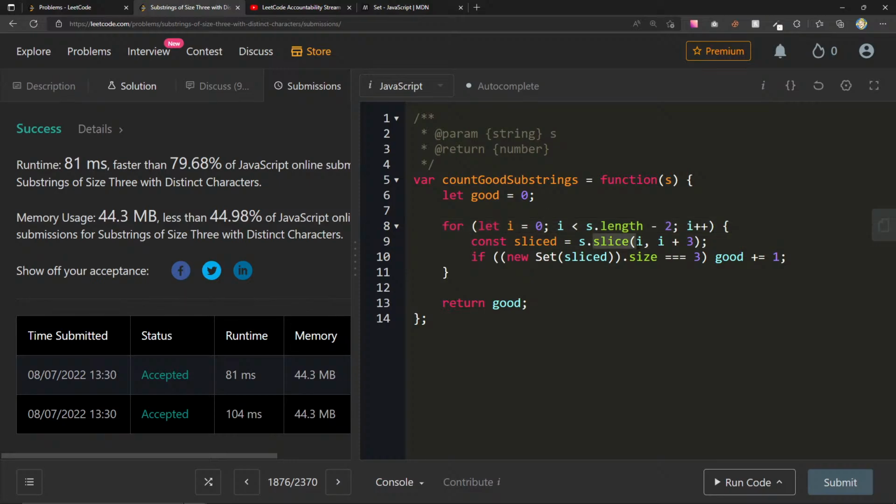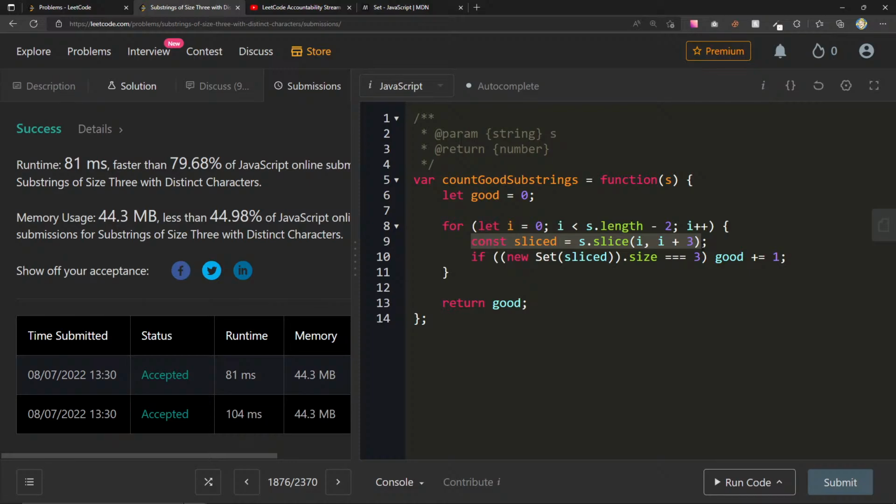For every single n, we're also creating this slice, which is always fixed. So maybe that's just constant because it's not being altered by the size of the input. Typically a slice can vary depending on the slice you're getting, but this slice will always be constant. It doesn't matter the size of the string. So this is just O of 1, and the same goes for the set.